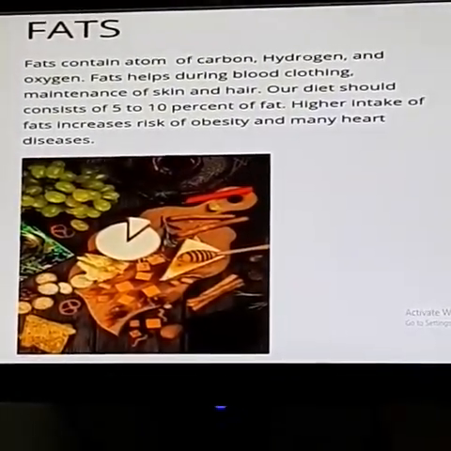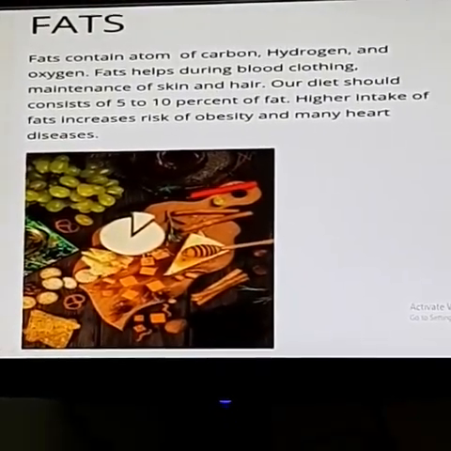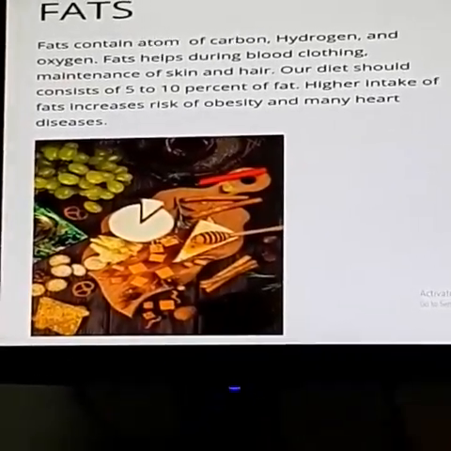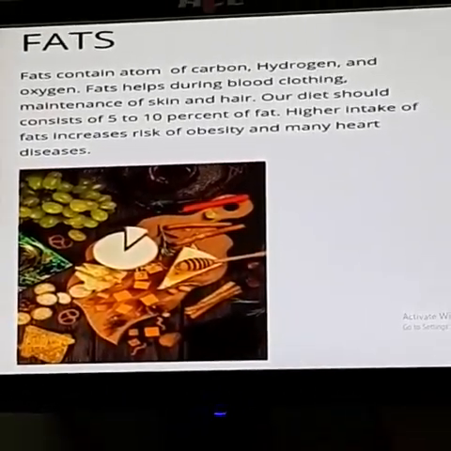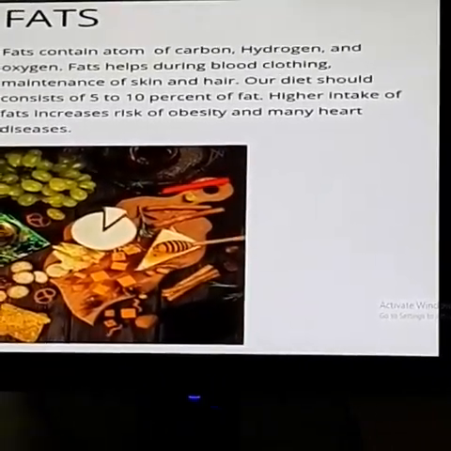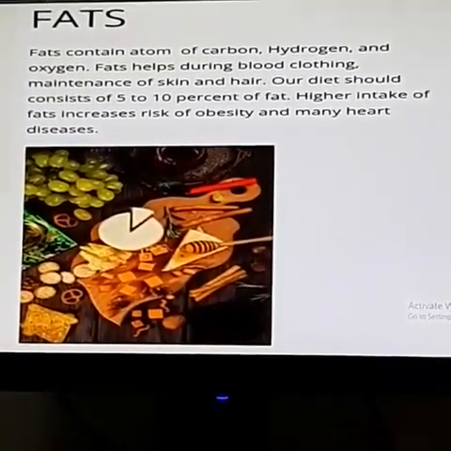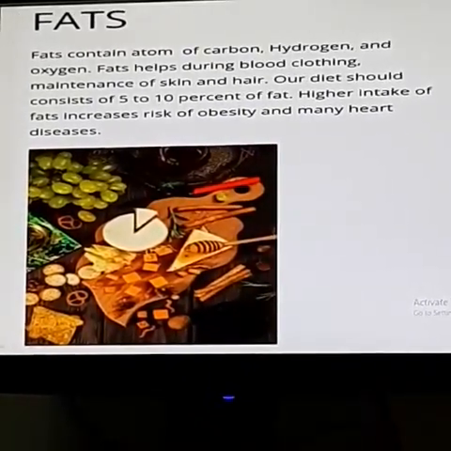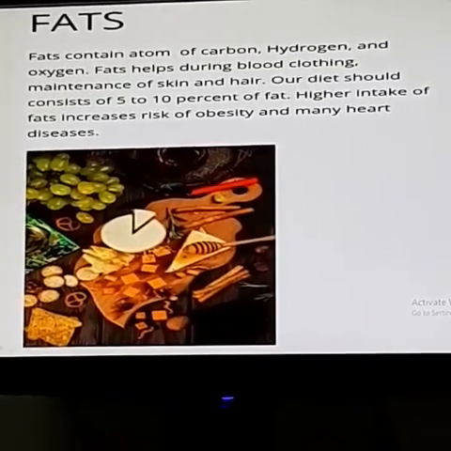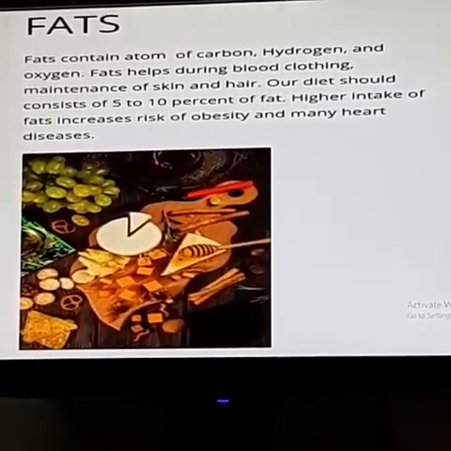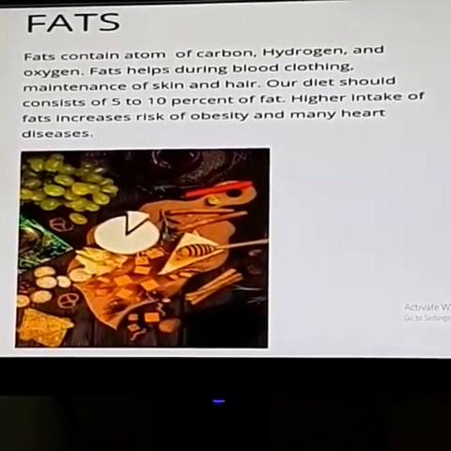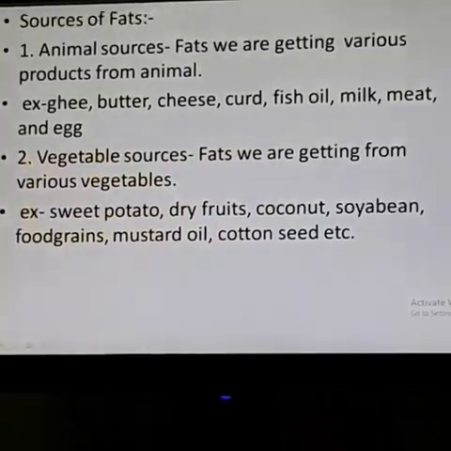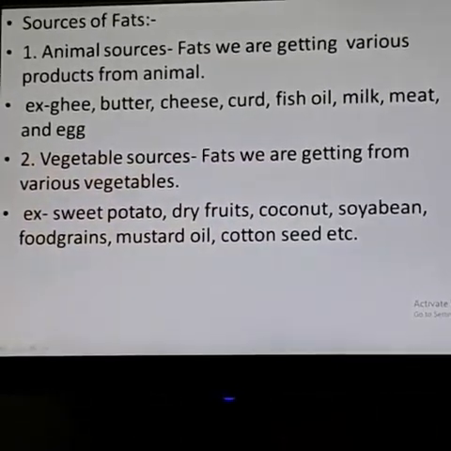Fat is an essential nutritive component of food because it is a compound made up of carbon, hydrogen and oxygen. It provides heat and energy to the body and it also regulates the body temperature. It also protects the body in the hot region as well as in the cold region. That is the duty of fat. It regulates our body temperature. Understand? So, the sources of fats are given on the screen.